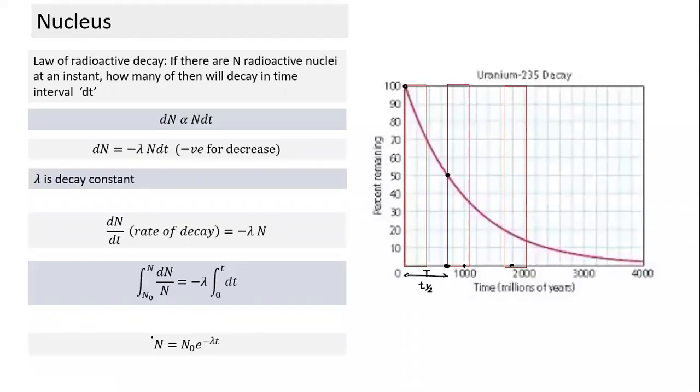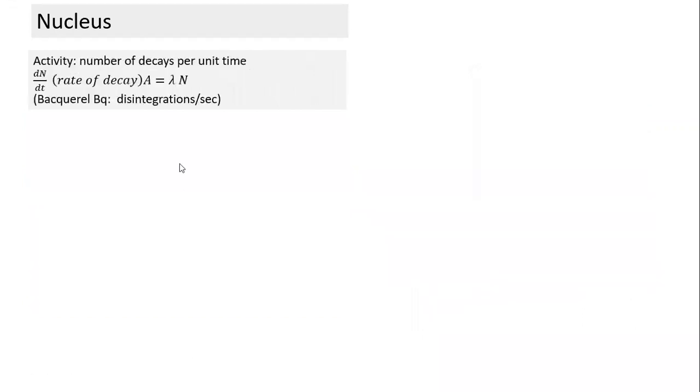Very simple terms. So there are two terms which are important here. First thing we have done, we can find the number of active nuclei after any time t if initial number and decay constant are given. This is a simple mathematical expression. Second thing, this term called activity. Activity is the number of decays per unit time. And we already have dN by dt. Here we are talking about number of decays, so we are only concerned with magnitude. We know that it is going to decrease. That's why we don't use negative sign here.